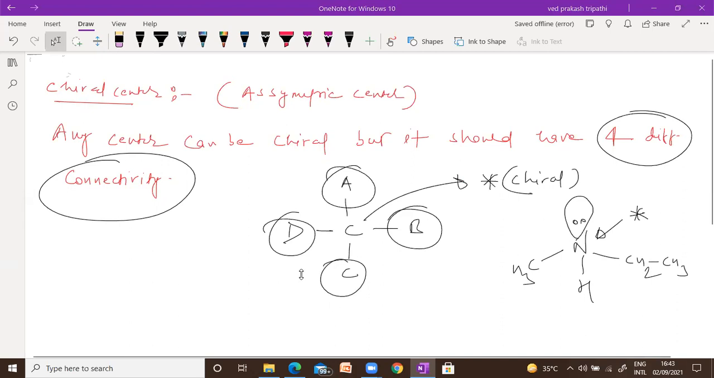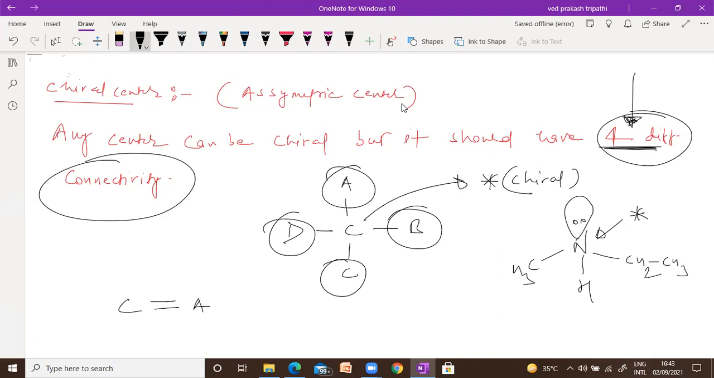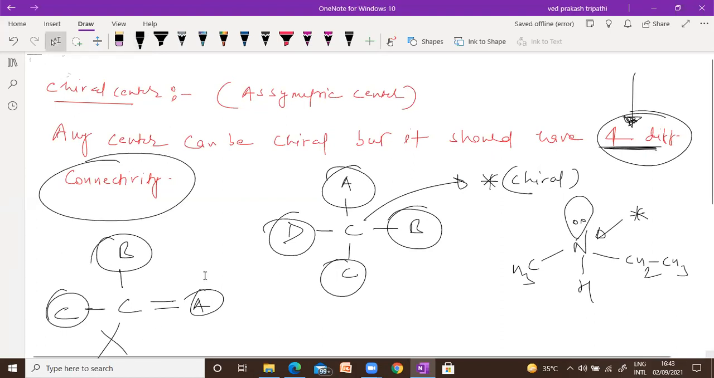Yes, a double bond carbon will never be the chiral one. The reason is that I am talking about 4 different connectivity. So carbon is connected with 4 different groups only in case of single bonds. If you associate a double bond to the carbon like this, suppose A, suppose B, suppose C, now you can see it has only 3 connectivity, 1, 2, and 3. That will not be chiral. Does it make sense to you? Please tell me. My request to everyone.